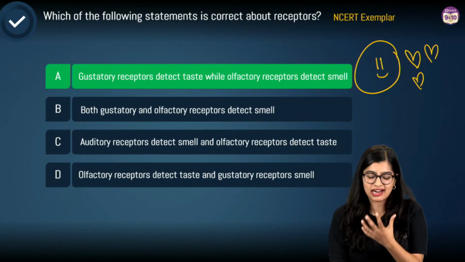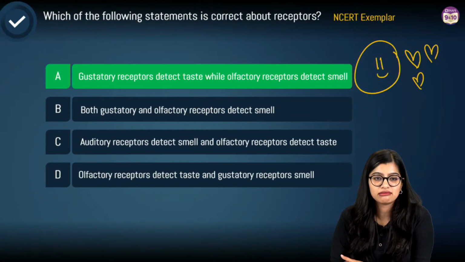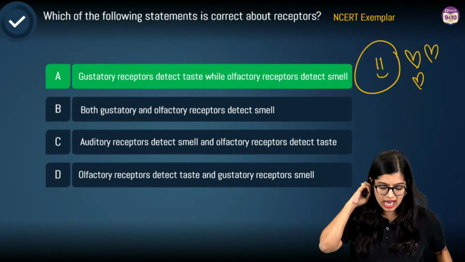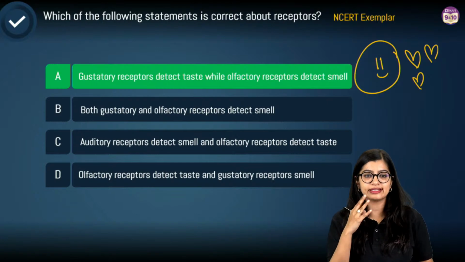Phonoreceptors are basically another kind of your auditory receptors, right? Another name for your auditory receptors is phonoreceptors, yes? So now of course it helps in hearing, so that is the case.